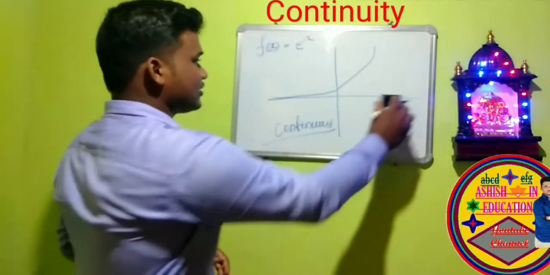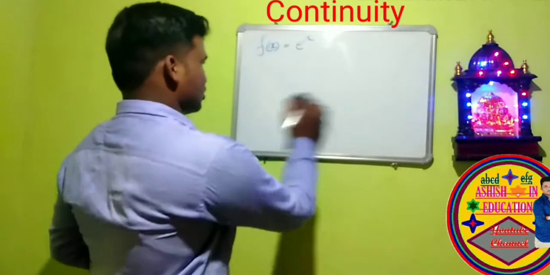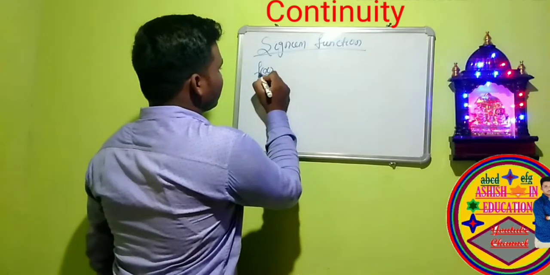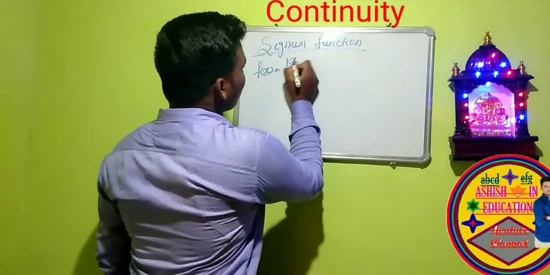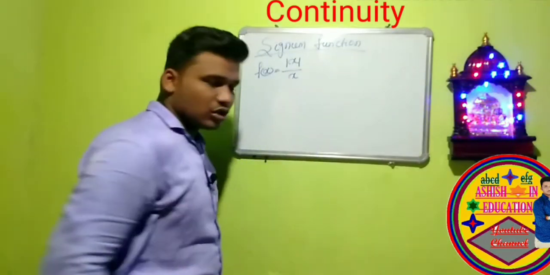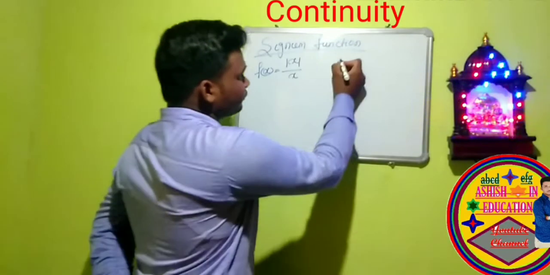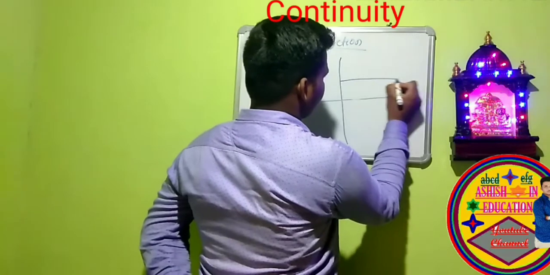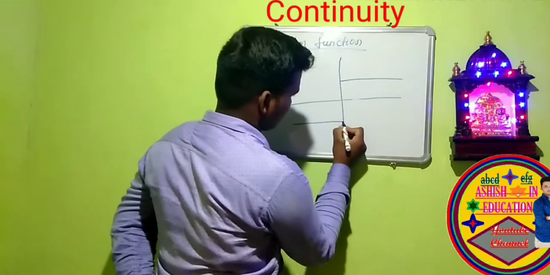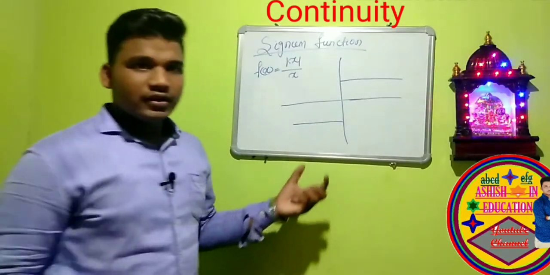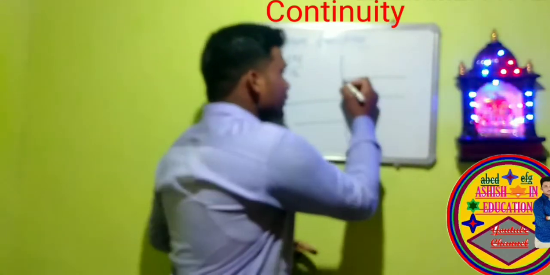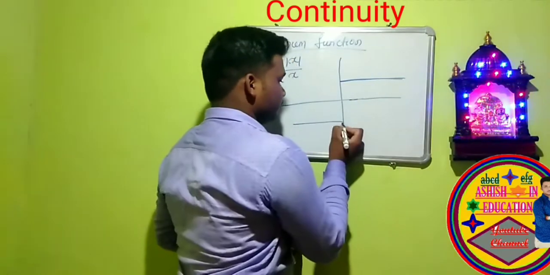Again, we will discuss the signum function. In the signum function, f of x is equal to mod of x by x. So in the graph, in this function, to draw the graph, we lift the marker.